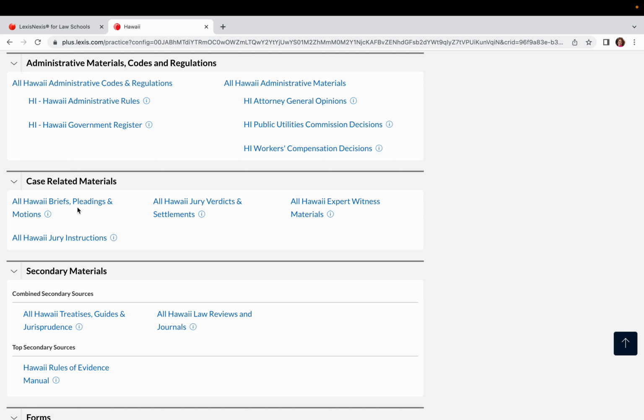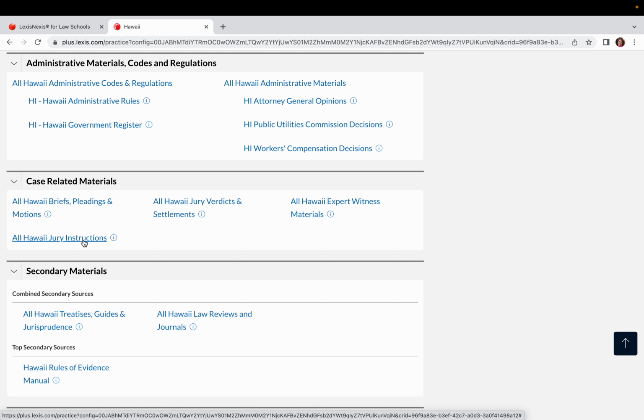So you can go into some of these templates that we have for other states and then open up a brief, pleading, or motion, anything to help you understand the nuances of a Hawaii law that you can change and bring to that template that you're working on that might be from another state. So these are real filings where we can see how other people have done it, and between this and some of the templates that we have available on a particular issue or action, you can have everything you need to start writing.